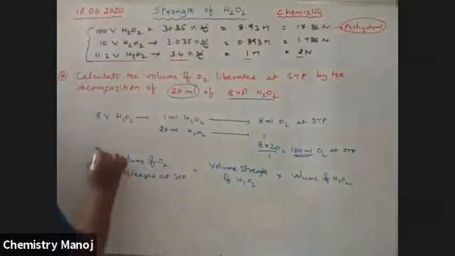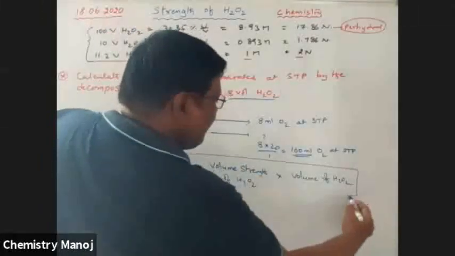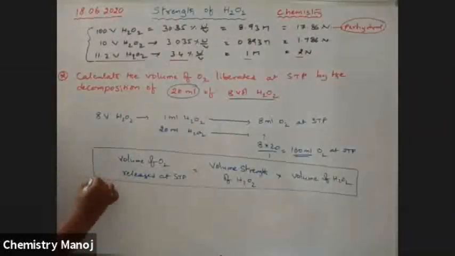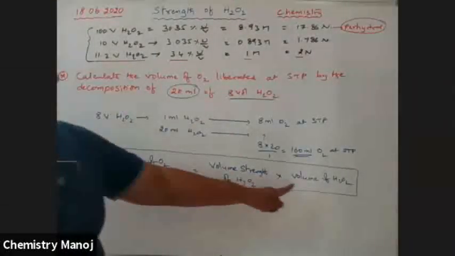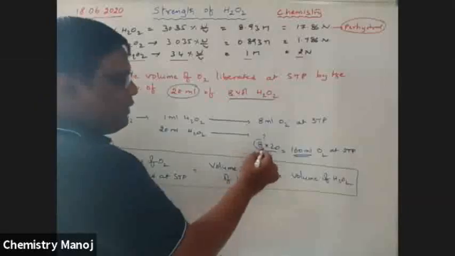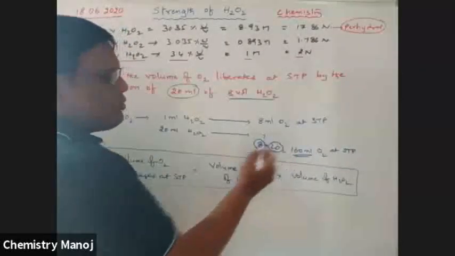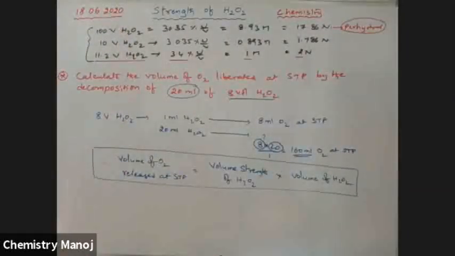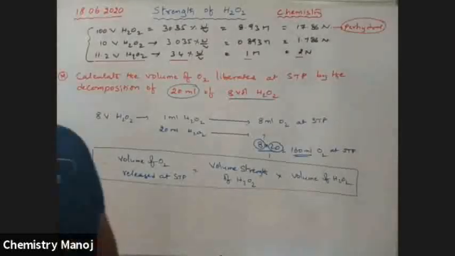It is the formula used to calculate volume of O2 liberated at STP. This is volume strength, this is volume.